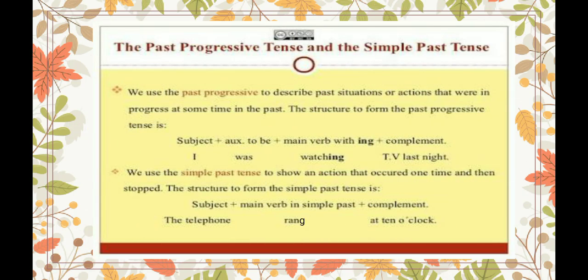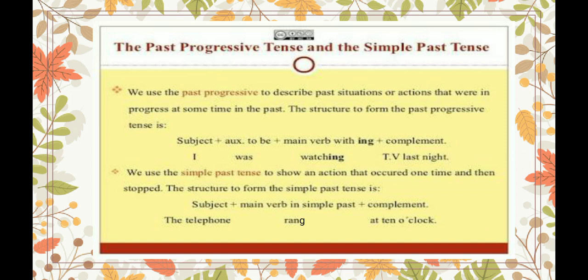Now, what is the difference between past continuous and simple past tense? How will you understand and how will you identify the sentence? Let's see. We use past progressive or past continuous tense to describe past situations or actions that were in progress at some time in the past.